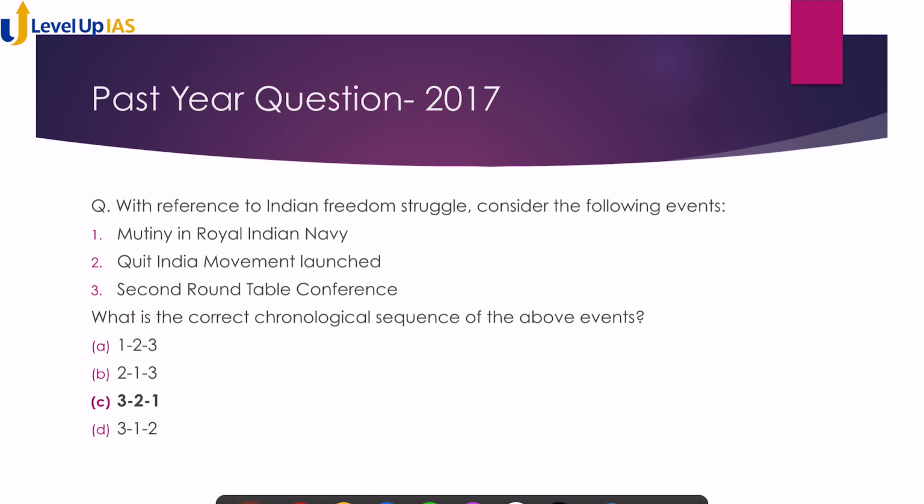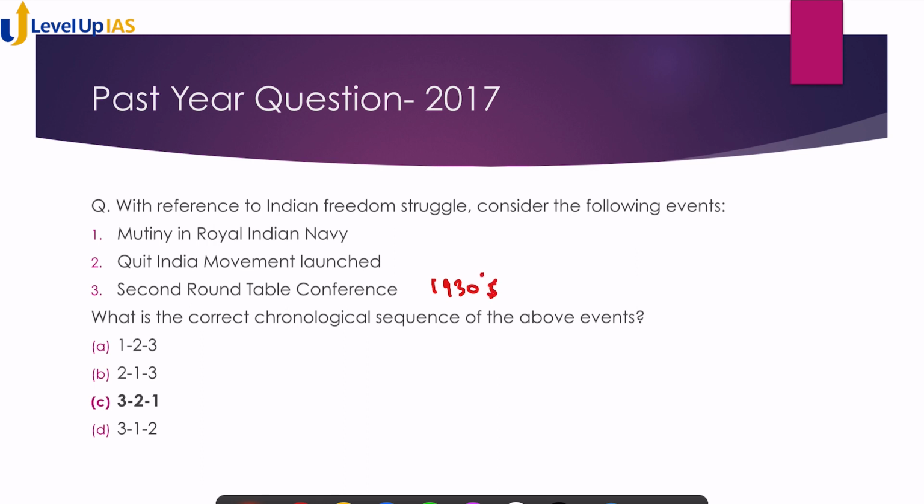With reference to Indian freedom struggle, consider the following events: Mutiny in the Royal Indian Navy, Quit India movement launched, and second round table conference. What is the correct chronological sequence of the above events? See, even if you don't remember exact dates, you can figure out that second round table conference happened after Gandhi-Irwin Pact, which was somewhere in 1930s. So we'll write 1930s here. We don't know the exact year.